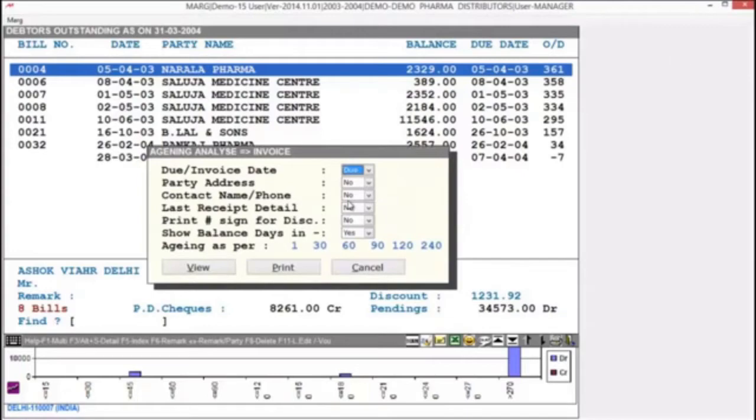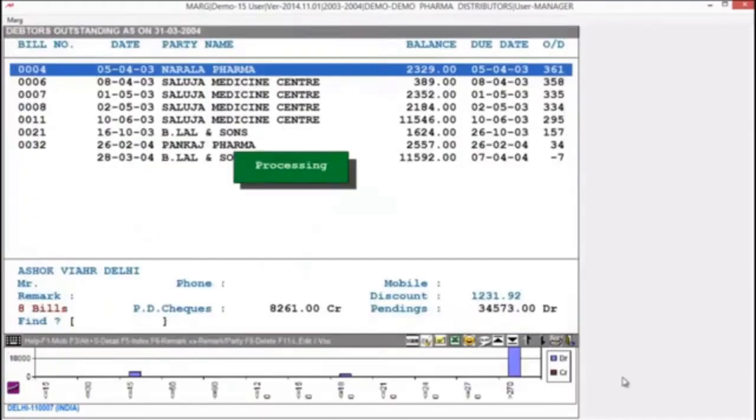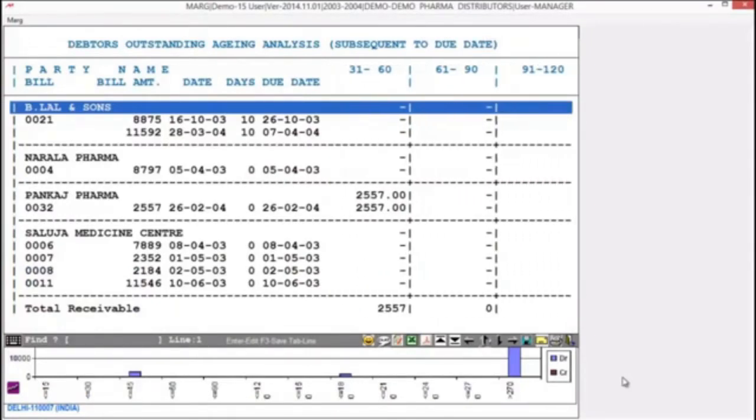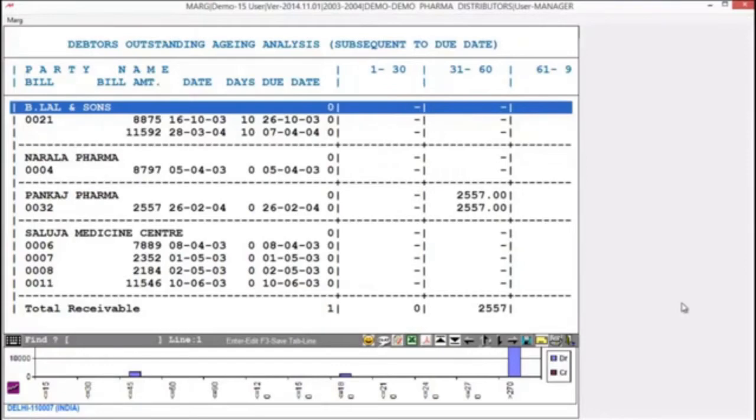As you select this option, then here you can see you have an option of aging as per. Here you can define the days and then view. Here you can select the debtors, and after that you will see here your report has generated on days or age basis. So friends, in this way you see how this option can simplify your work.